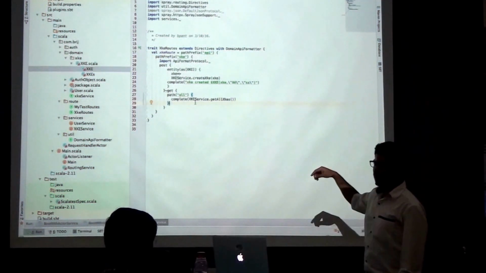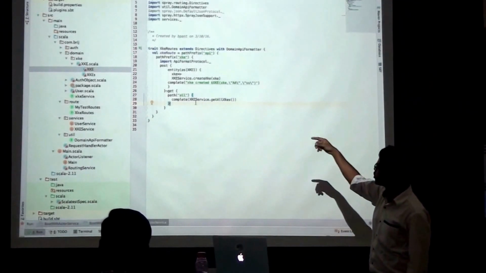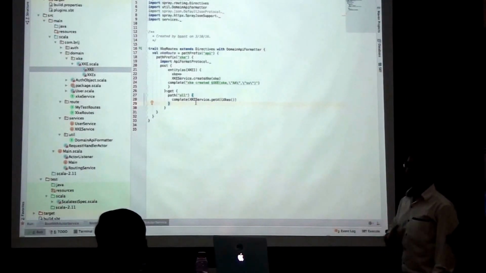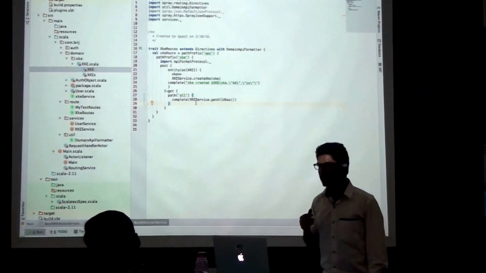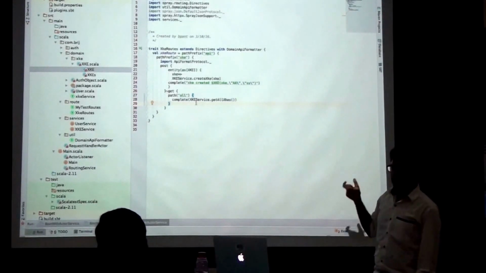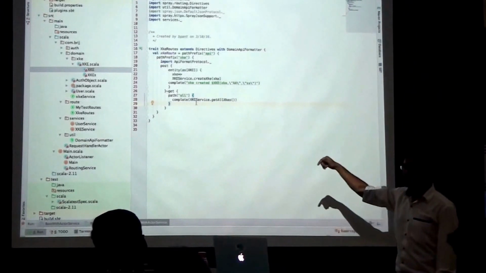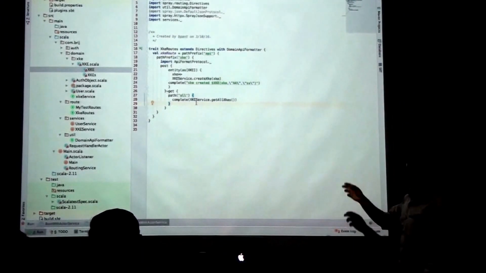We have the route which starts from XK, and now we have a request post, which sends the JSON request in its body. What we are doing is extracting that JSON from its body, which is done using the entity. So entity is again a directive.